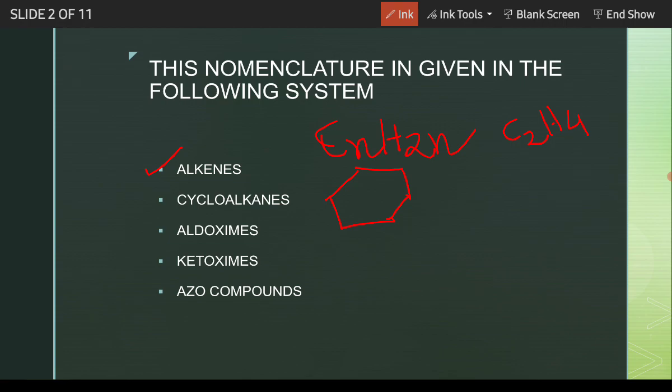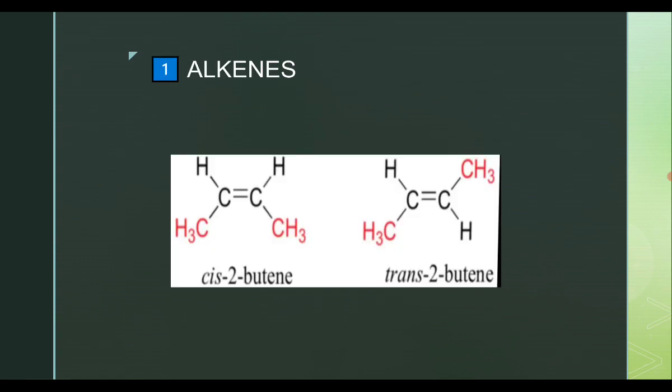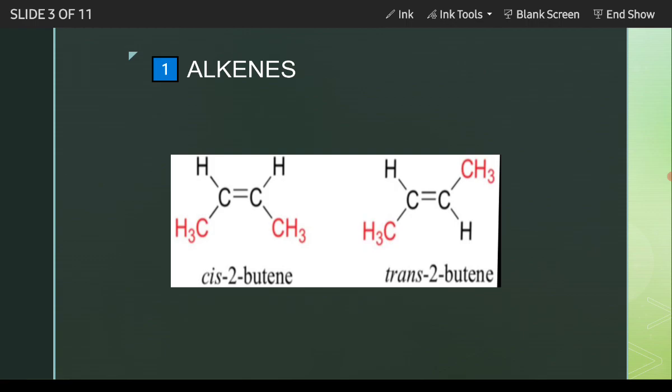So in this particular video, we will mainly focus on alkenes, that is, the cis-trans or EZ nomenclature of alkenes. The next video will contain the other parts. So first, alkenes. There the nomenclature can be given in two types. Let's see.